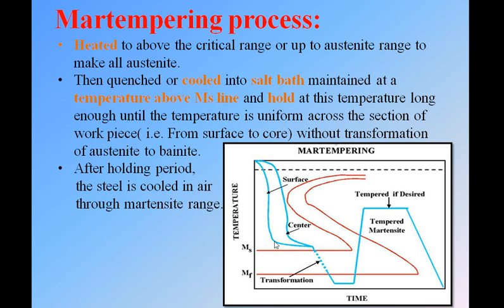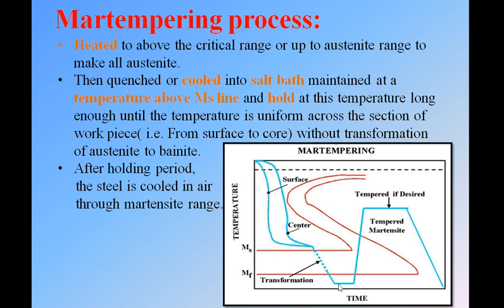We cannot cool below the MS line. Then we hold the steel here for some time, so that this austenite cannot get converted into bainite, and after that we again cool it in a martensite zone.